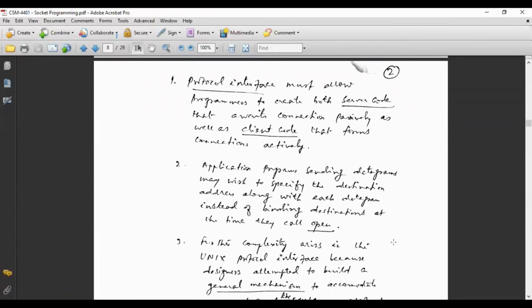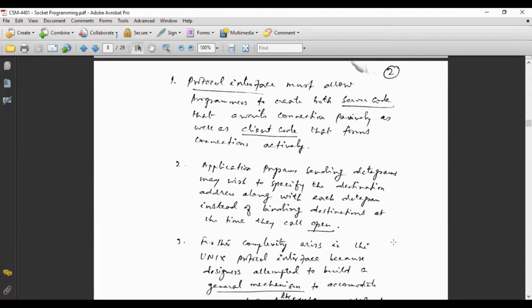You see here, protocol interface must allow programmers to create both server code that awaits connection passively as well as client code that forms connection actively. This kind of facility was not available in TCP. A server awaits connection passively, which means all the time the server is ready and in the listen state, waiting for the client request to arrive, while client code forms connection actively.